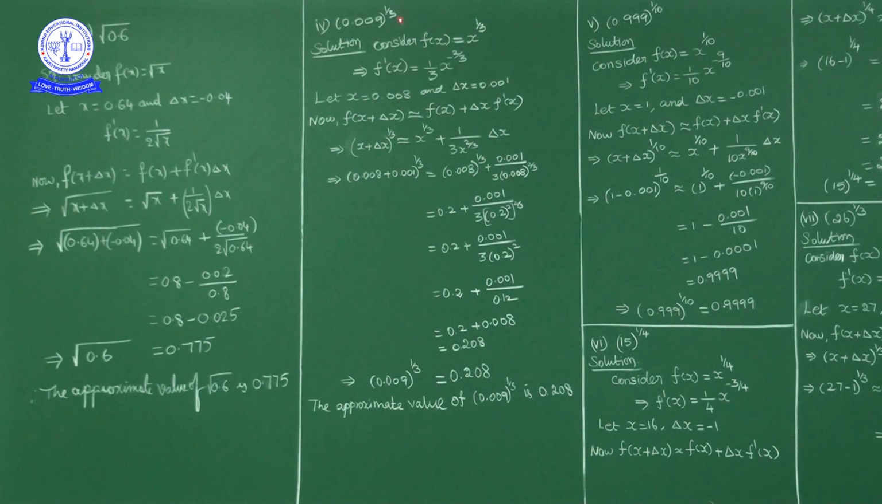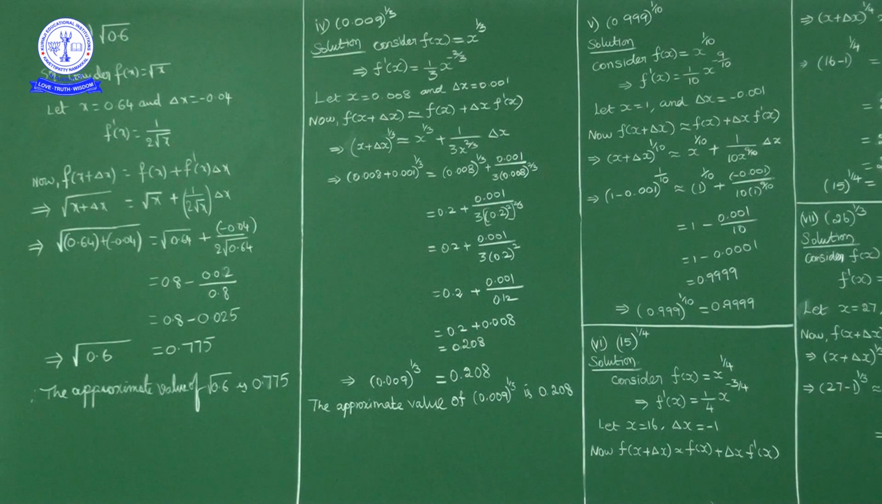F of x, if you observe, the function is x power 1 by 3. So I will consider f of x as x power 1 by 3. Whereas f of x is x power 1 by 3, f dash of x, the derivative, is what? The derivative of x power 1 by 3 is 1 by 3 into x power 1 by 3 minus 1, that is 1 by 3 into x power minus 2 by 3. This is f dash of x. Okay, now what is x and delta x?